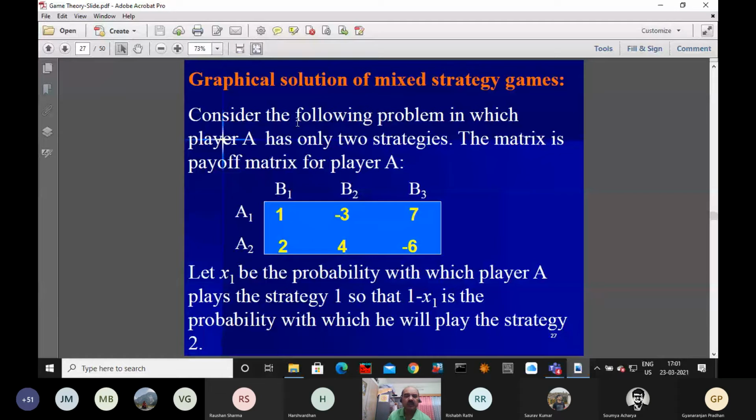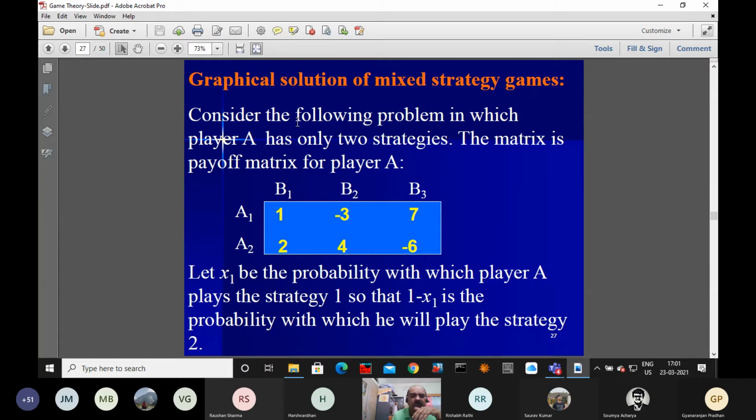So then we'll solve. Here, this is another small problem. Sometimes we have to use the graphical method, because the graphical method is a tool for solving two-variable problems. Here a game is given.